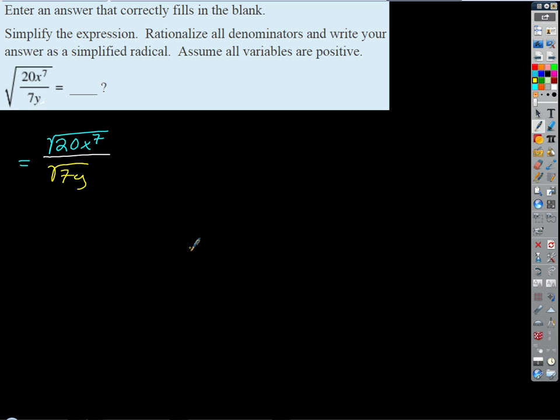Now let's whittle these down as much as we can, meaning let's simplify each of these radicals if possible. Well, the bottom one we can't do anything with. There's no perfect square factor of 7, and we just have a y to the first power inside the radical, so nothing is going to come out of the radical on the bottom. And by the way, maybe before we go any further, let's just look at the directions here. It tells us to rationalize all denominators, which means that we can't leave a radical in the bottom, right? No stranded radicals in the bottom of a fraction. So eventually we're going to have to deal with that square root that's stuck on the bottom. But before we do that, let's simplify the top of the blue fraction.